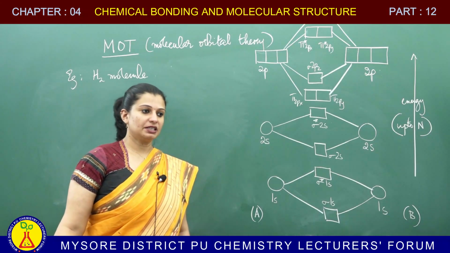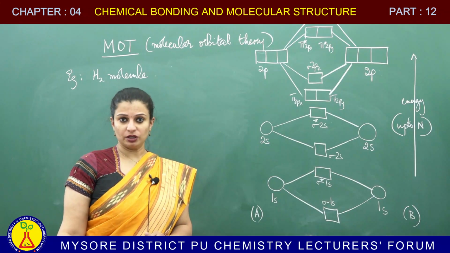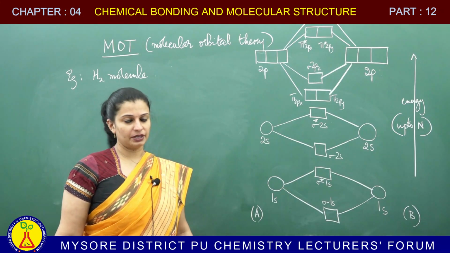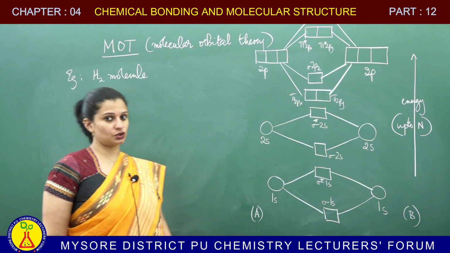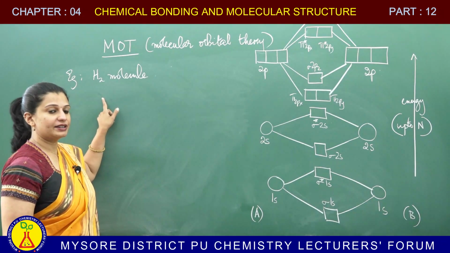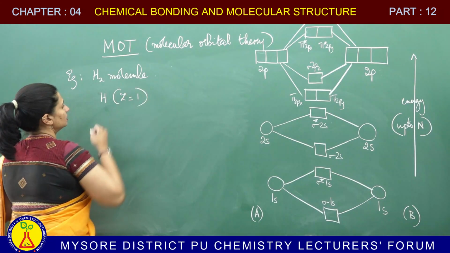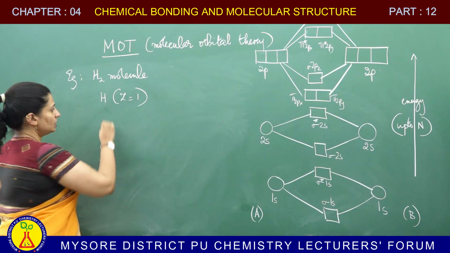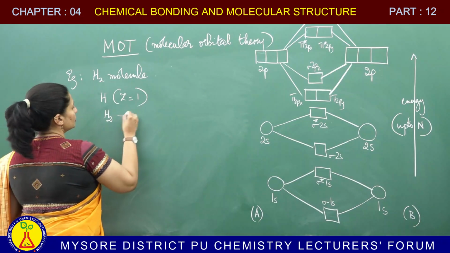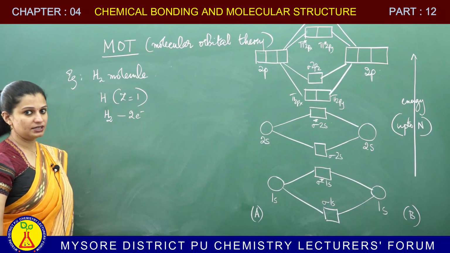According to the syllabus, there are basically 5 to 6 molecules that we have to see. They are all homodiatomic molecules, meaning they are made of the same type of atoms. The first example, let me explain to you, is the hydrogen molecule, H2. It is a homodiatomic molecule because both the atoms are hydrogen. Now, the atomic number of hydrogen is 1, so each hydrogen atom has 1 electron. So, your hydrogen molecule will have 2 electrons.